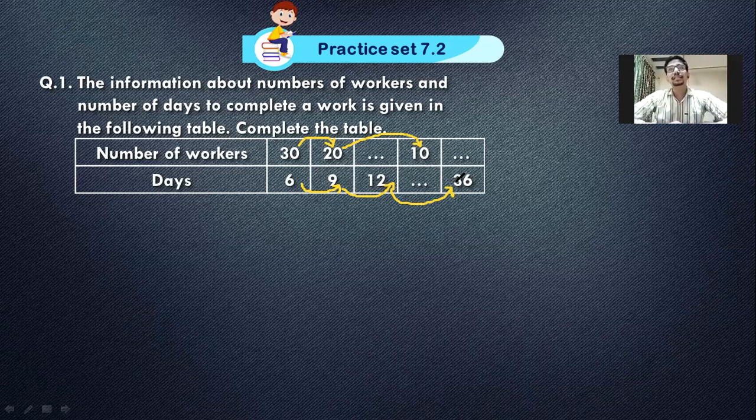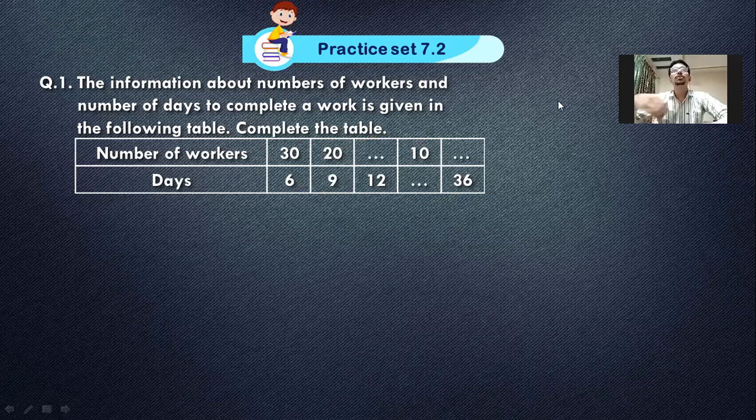Now look at, with respect to this decrease, days या number of days में क्या हो रहा है. You can see from the first example it was 6, then it became 9, so it has increased. From 9 it has gone to 12, from there it has gone to 36. So you can see the behavior is continuously increasing in number of days. So if you employ less number of workers, somehow the number of days it takes is increasing.